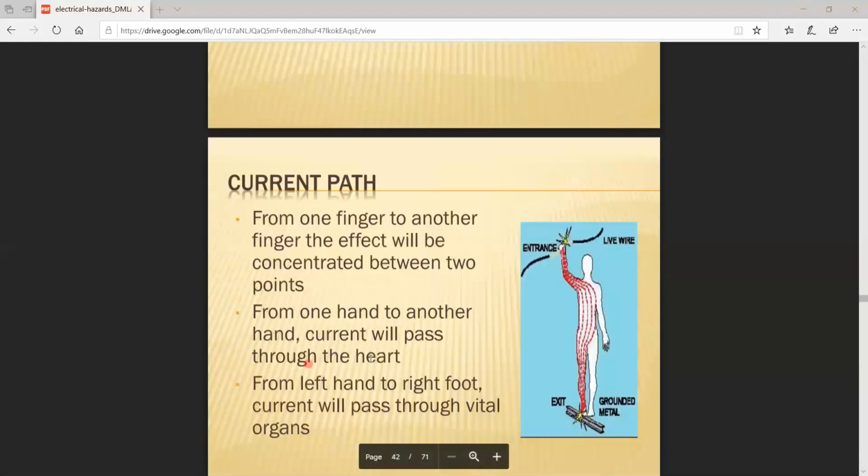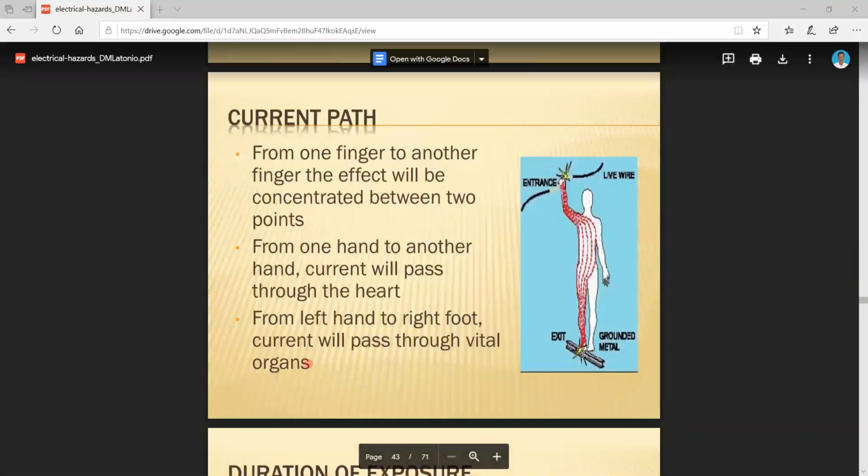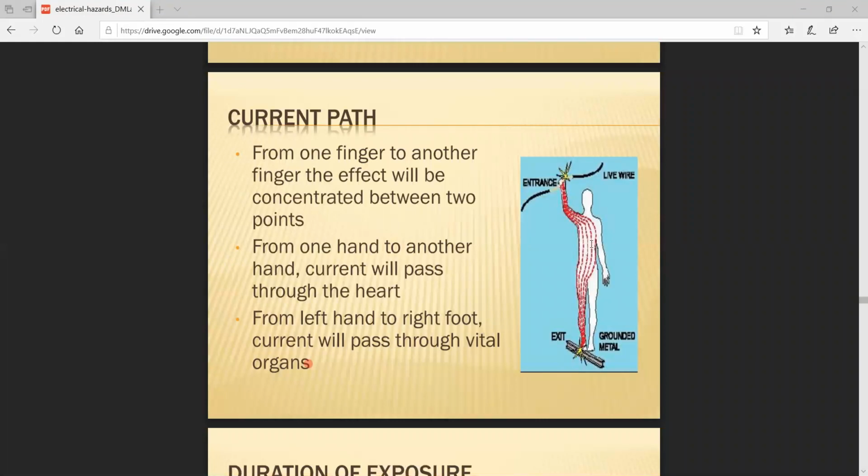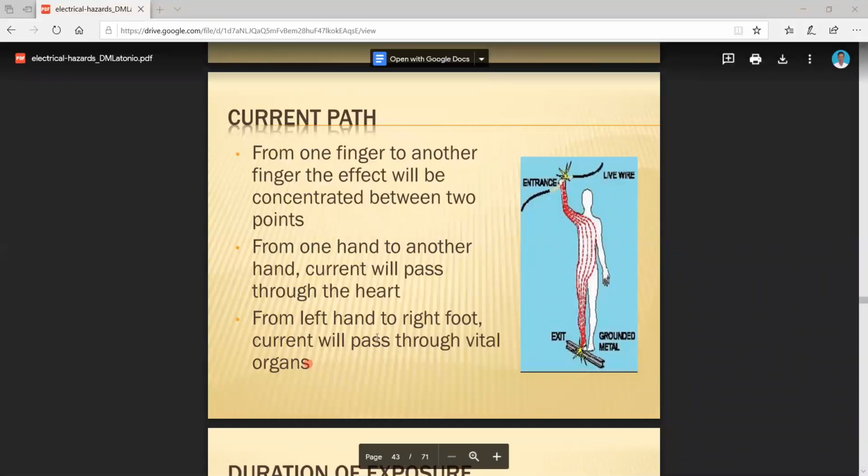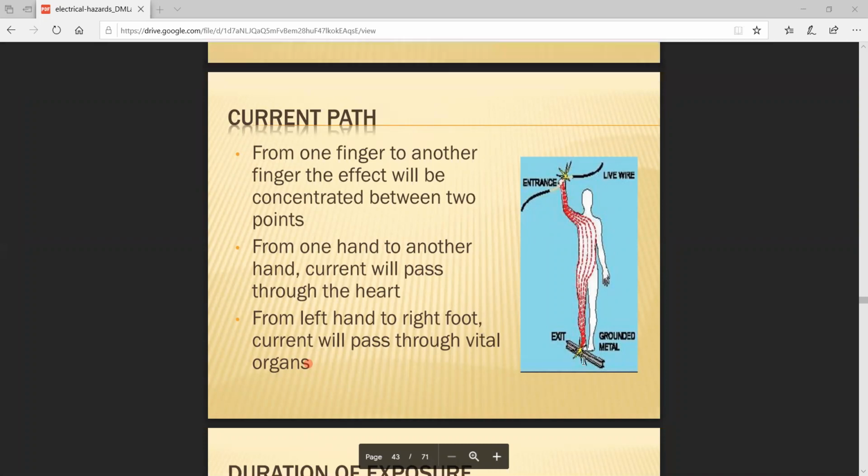Next one, current path. This is the entrance. This is the exit. How the current will be flowing through the body. See that it will be quickly short circuited. Under the ground level, it should be quickly short circuited. So here is the entrance. This is the exit. How the current will be flowing in a quick manner. This is the live wire. This is the ground material. You know very well the load should be connected between line and neutral. So you know very well how the line and the neutral can be operated within the system like this.